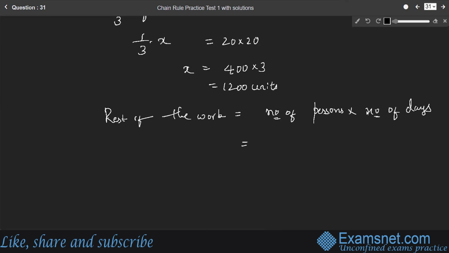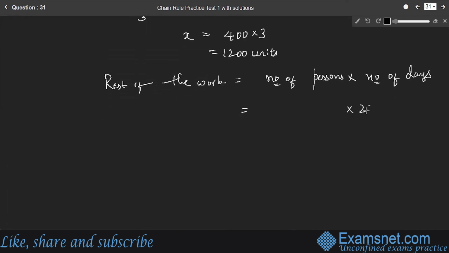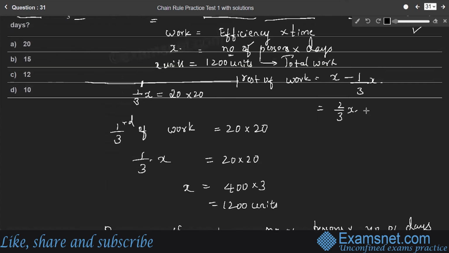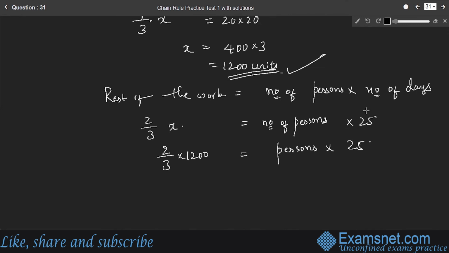In how many days are they going to complete the rest of the work? 25 more days, right? So the number of days taken to complete the rest of the work is 25, and number of persons we'll consider into 25. What is the rest of the work? It is 2/3 of X, where X is the total work, 1200 units, which we have already calculated. 2/3 into 1200 is equal to persons required to complete the rest of the work into 25 days.